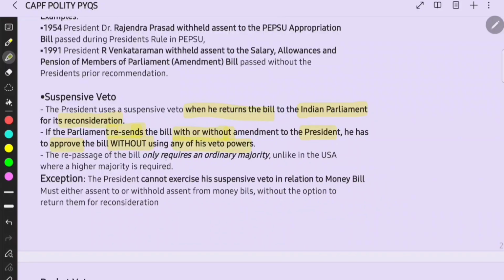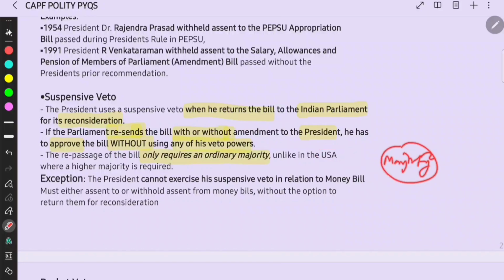The repassage of the bill only requires an ordinary majority, whereas there is some difference with respect to the USA. In the USA, if a bill is sent back, then there should be a greater majority than the earlier one. But here, there is a lesser majority.